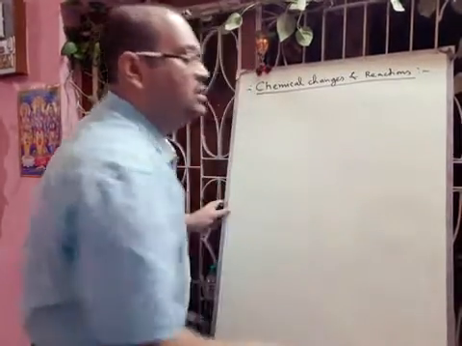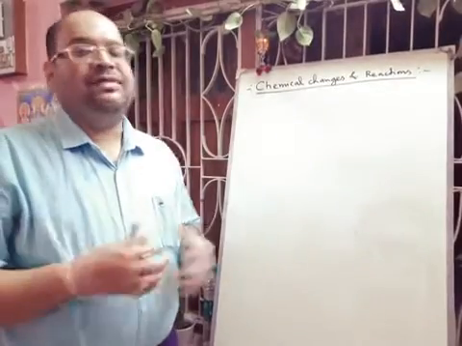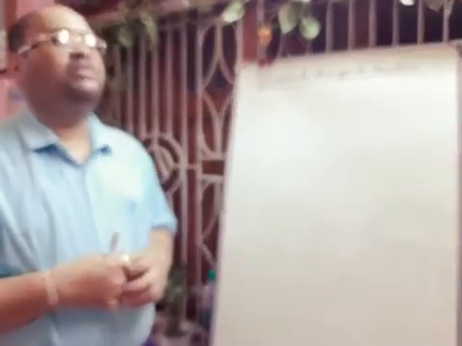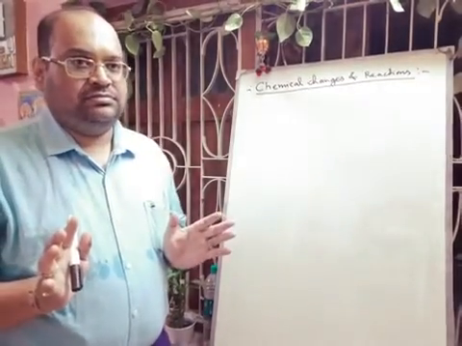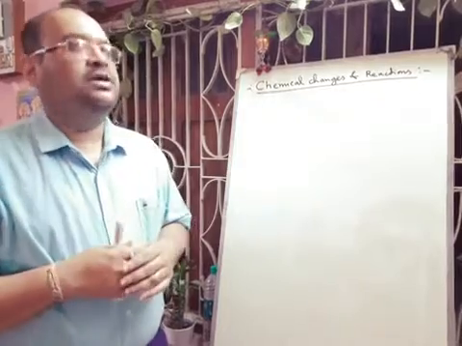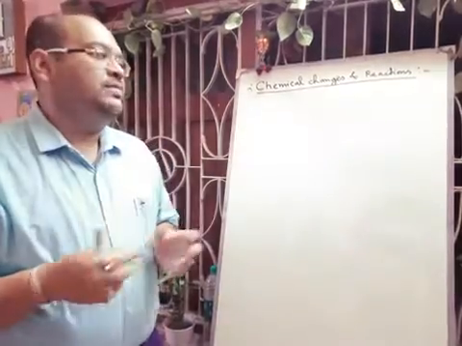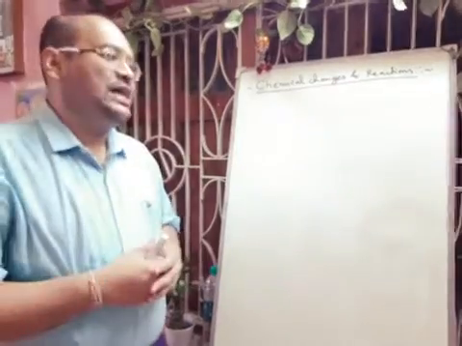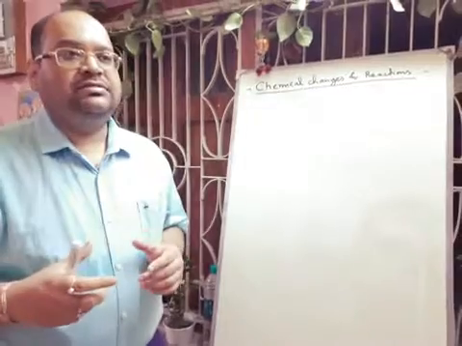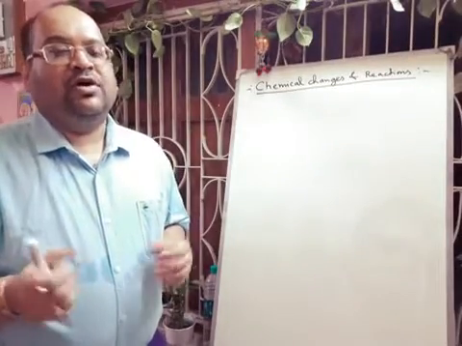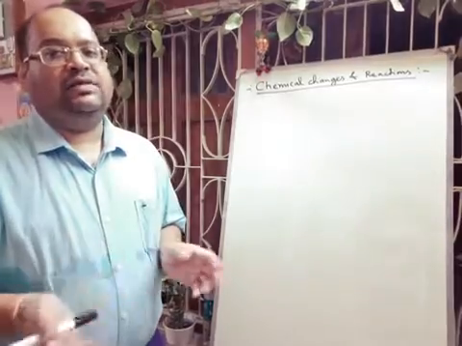The next condition is light. There are some reactions that cannot occur without light, or cannot be demonstrated. Like if you take some hydrogen gas and chlorine gas, then in dark conditions there will be no reaction. Only when there is diffuse sunlight, then there will be a reaction.